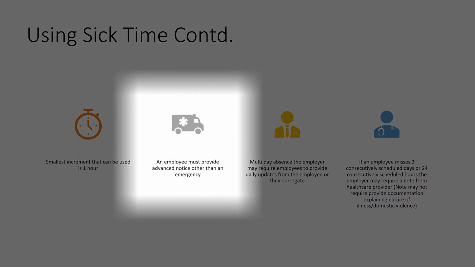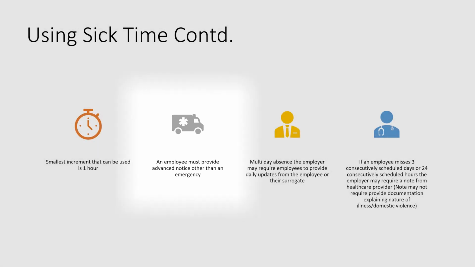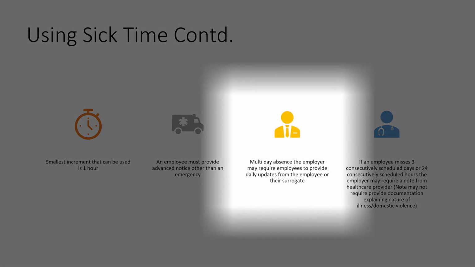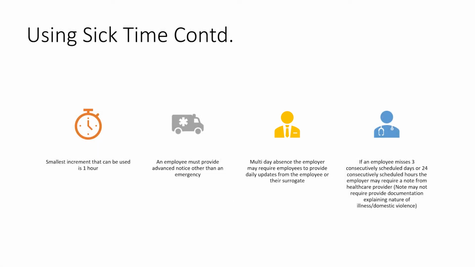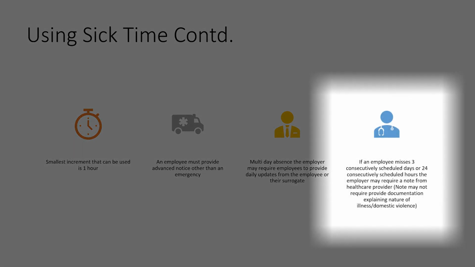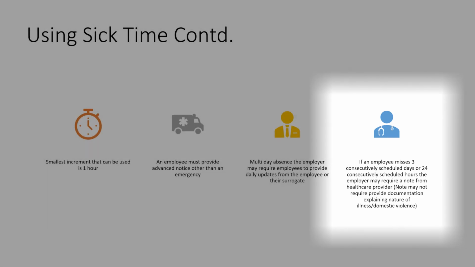Employees must provide advance notice other than in an emergency. The employer may require the employee to provide daily updates from the employee or the surrogate. If an employee misses 3 consecutive days or 24 consecutive hours, an employer may require a note from a healthcare provider. The note from the healthcare provider doesn't need to contain any detailed information.